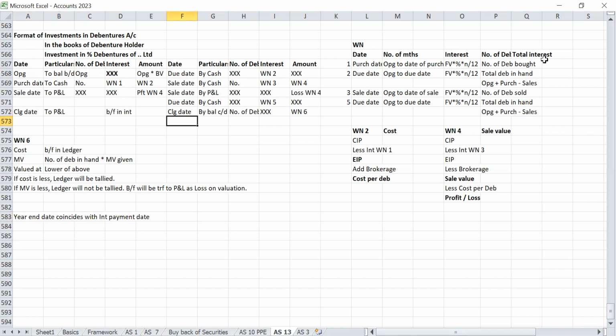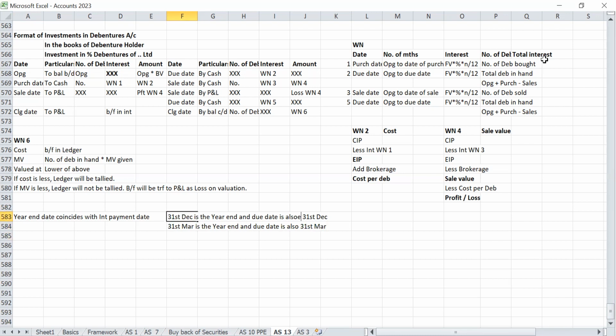For example, 31st December is the year end and the due date is also 31st December. Or 31st March is the year end and the due date is also 31st March.